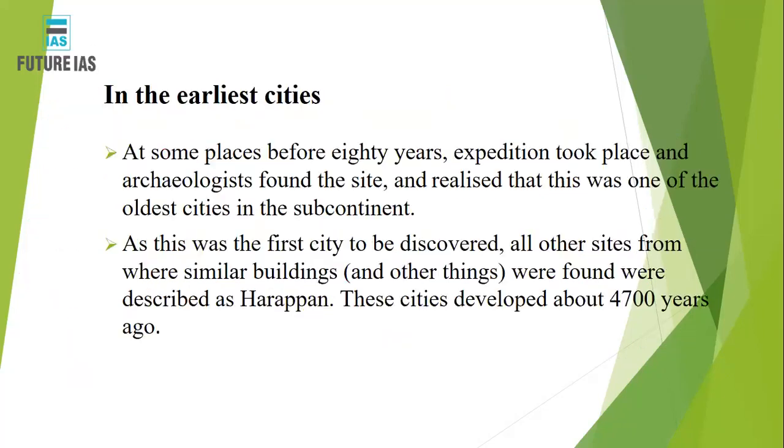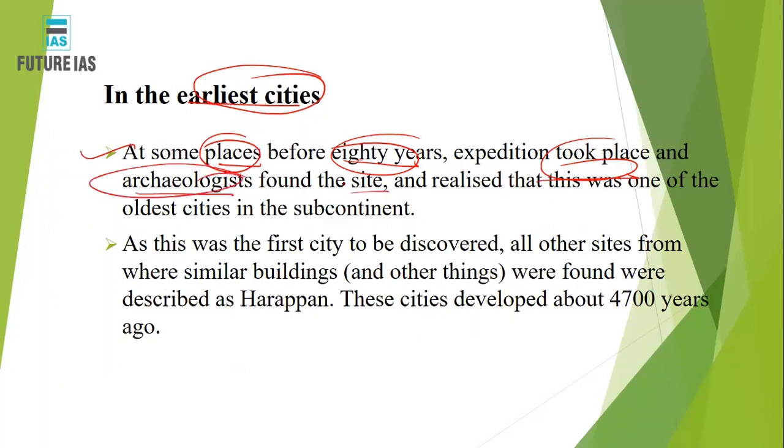All right, then let's look at the earlier cities. In some places, let's say 80 years ago, an expedition took place, because this expedition process was not very old. It is a recent one. These archaeologists found the site and realized that this was one of the oldest cities in the subcontinent.